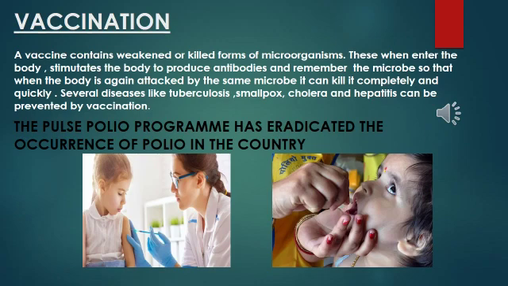You must have seen children being given polio drops and several injections. These are the forms of vaccination. A vaccine contains weakened or killed form of organisms. These, when they enter the body, stimulate the body to produce antibodies and remember the microbe, so that when the body is again attacked by the same microbe, it can be killed completely and quickly.